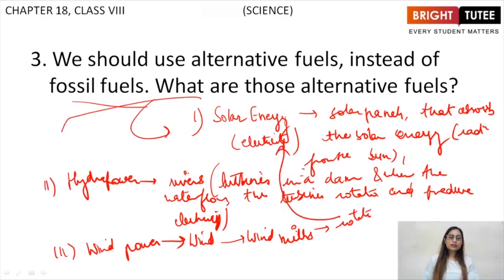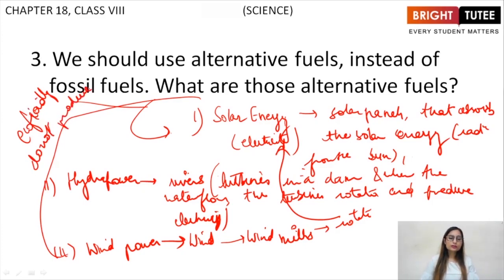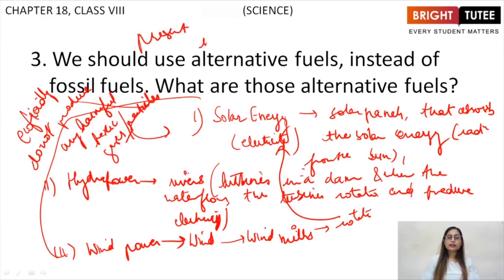So these are some alternative fuels. They are eco-friendly. They do not produce any harmful toxic gases or particles, right? They do not produce any of that, and they are present in abundance, right? We are never going to run out of them. So these are the alternative fuels that should be used.